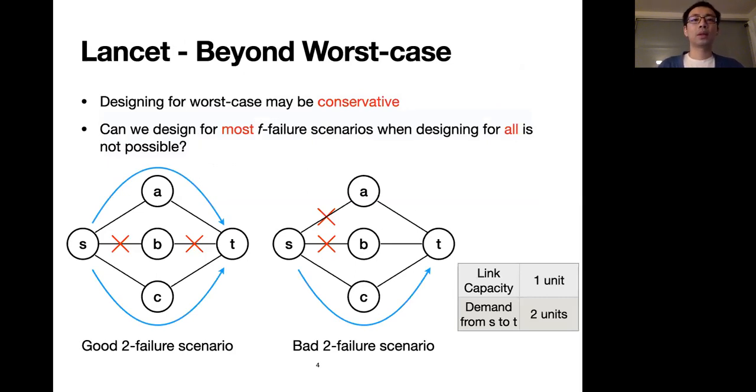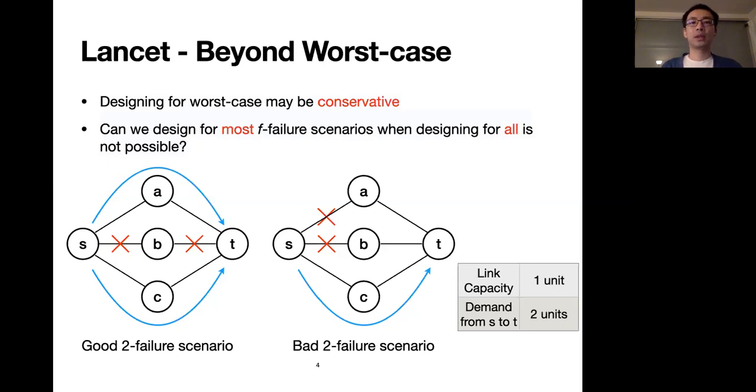Let me explain using this toy topology. Here we have 5 nodes, and each link has a capacity of 1. Node S is the source and T is the destination. From S to T, we have a demand of 2, and we have 3 different paths to serve it.